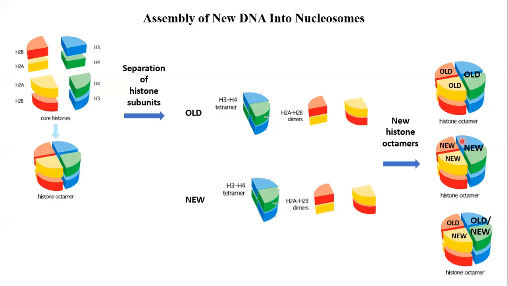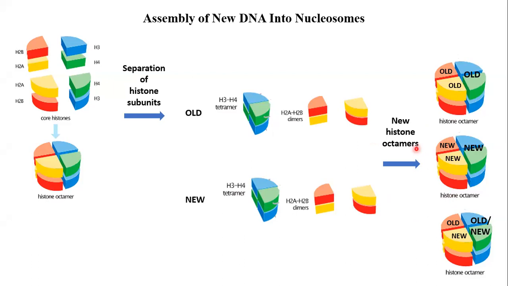Okay, so for the H3 H4 tetramer there is a 50% possibility, and this assembly is quite random. So it is quite possible that all these combinations occur in the new nucleosomes. When these histone octamers get assembled, by that time the DNA has also been replicated. So newly replicated DNA gets bound on the histone octamer to form new nucleosomes.